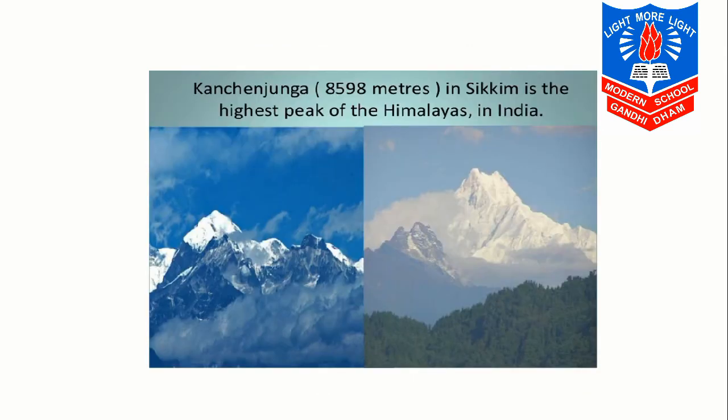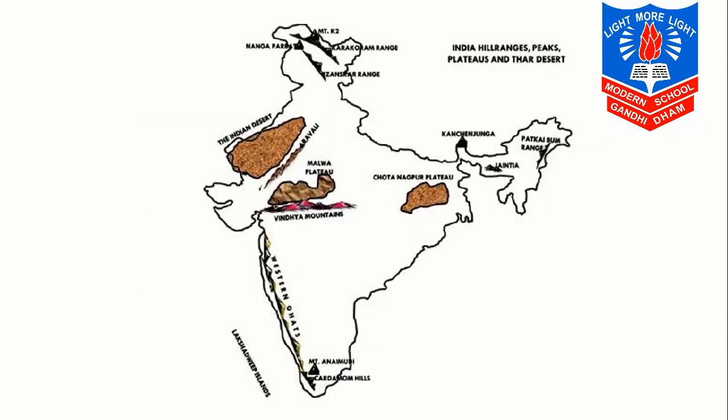The other peaks located here include Kanchenjunga. You can see it is in Sikkim and it is the second highest peak in India with 8598 meters. Then, in your textbook, it is given that Makalu is 8481 meters, Dhaulagiri is 8198 meters, and Annapurna is 8070 meters. Now some high mountain passes over here, like Nathula and Shipkila, are there.